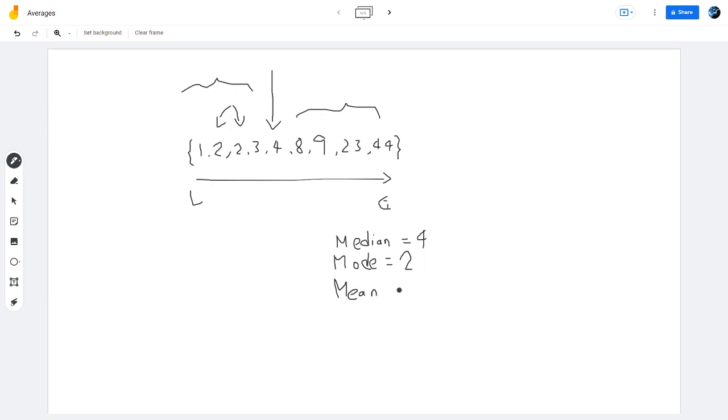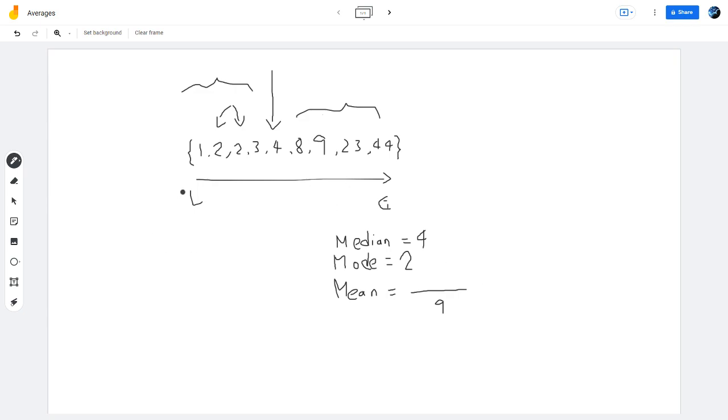Next we have our mean. Mean might be a little bit more difficult to calculate just because we have to add all of these together. So if you recall, we have to add all the numbers together and then we divide it by the number of numbers. So how many numbers do we have here? We have 9 numbers. We're gonna add all of the numbers together and then we're gonna divide by 9.